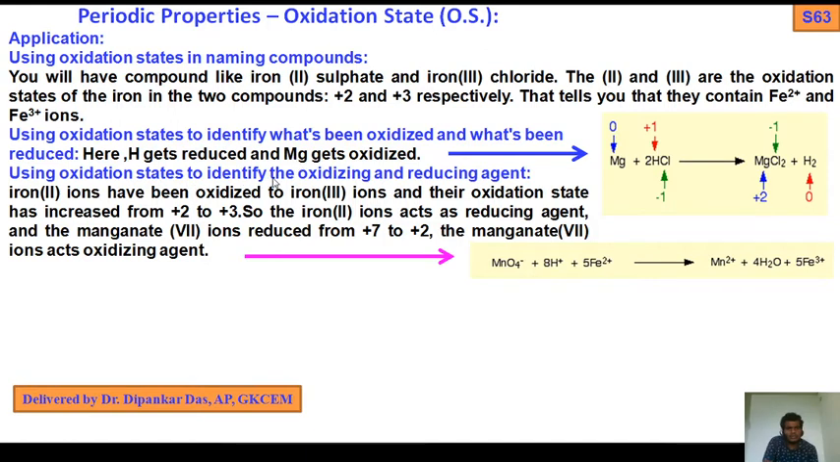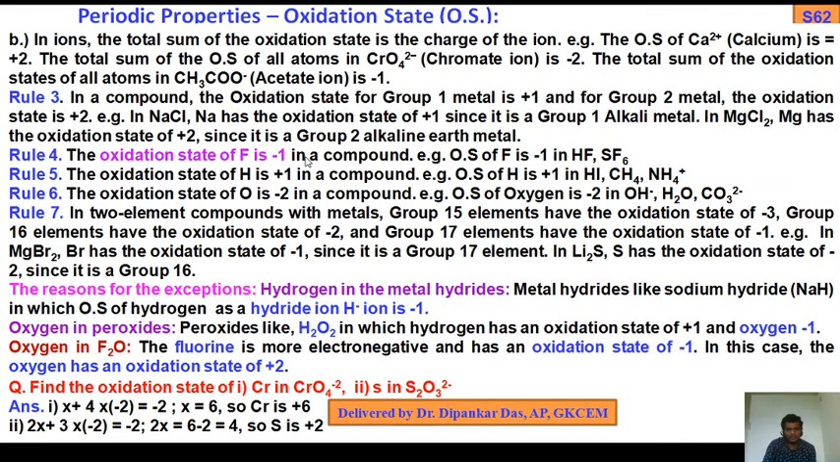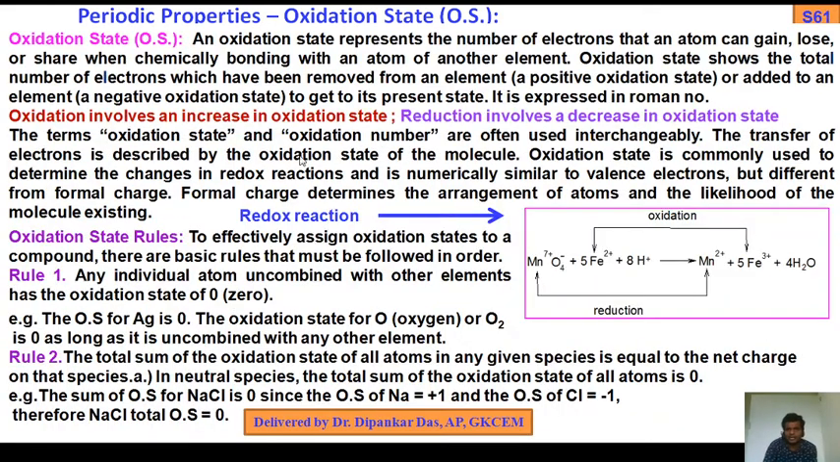Using oxidation state to identify the oxidizing and reducing agent. Iron(II) ions have been oxidized to iron(III) ions and their oxidation state has increased from +2 to +3. If you see the reaction, the oxidation state increases, that means oxidation, so it acts as a reducing agent. Reduction means it acts as an oxidizing agent. So MnO4- acts as the oxidizing agent, and here the reducing agent.